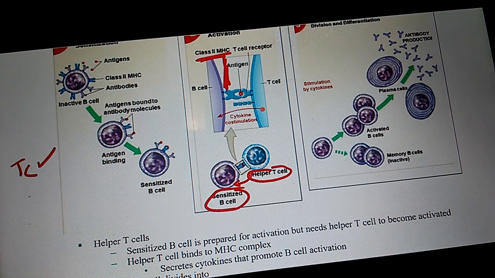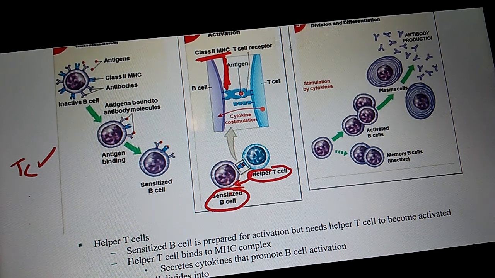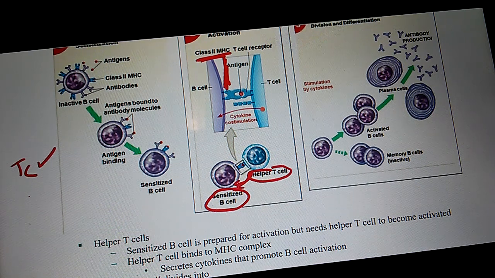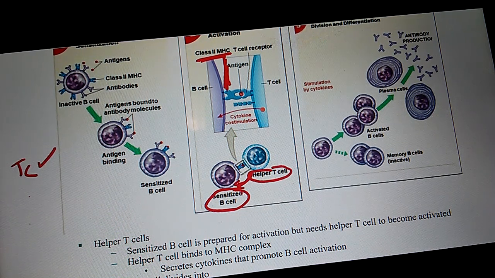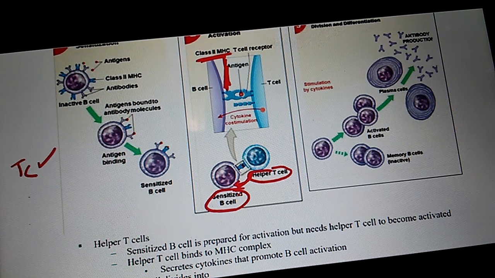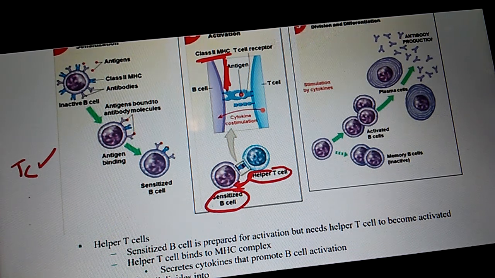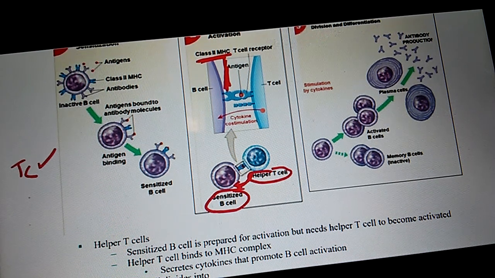Do helper T cells sensitize B cells? Yes. Do they activate B cells? Yes. So sensitization and activation is the same word. I know they're different words in reality, but here in immunology it's the same thing. What cell is responsible for sensitizing B cells? Helper T cells. What cell is responsible for stimulating B cells? T helper cells.